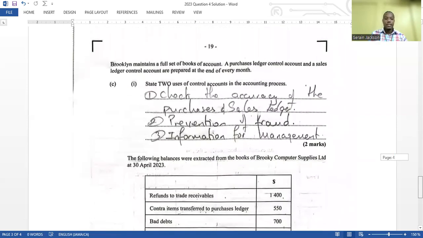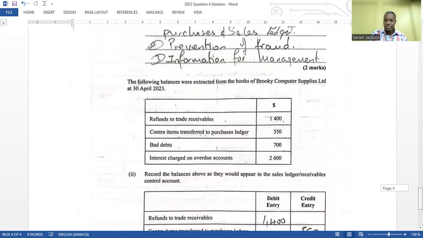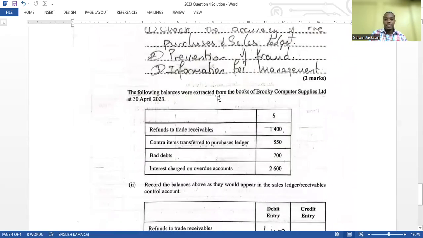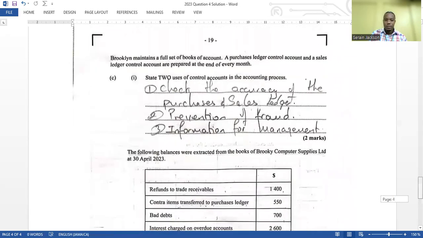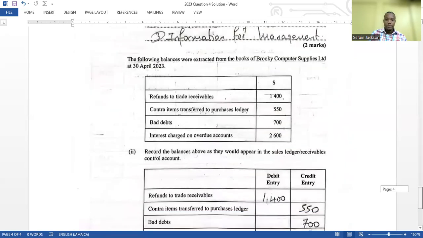Next one, 4C, it says Brooklyn maintains a full set of books of accounts, and a purchases ledger control account and a sales ledger control account are prepared at the end of every month. So they're trying to put in control accounts here, right? The entire part of C is control account, which is worth 6 marks. I mean, come on, right? So they're asking you to talk about 2 uses of control accounts in the accounting process. So they're basically asking about the advantages of control accounts. It checks the accuracy of the purchases and sales ledger. It prevents fraud and it provides information for management. Any 2 could work.